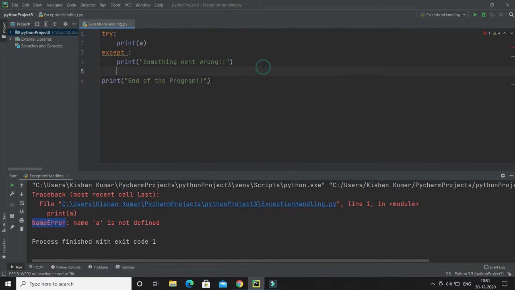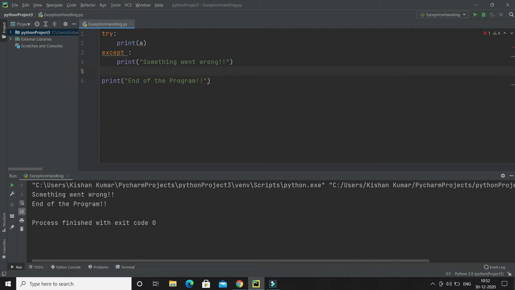Now if I run this program, see how it works. It says something went wrong. That means some exception arose in this line of code, then control went to this except block, and this message got printed. Here you can see this message, and after that, the code that follows is executed, and that's how we get this output. So that's how you handle the exception.